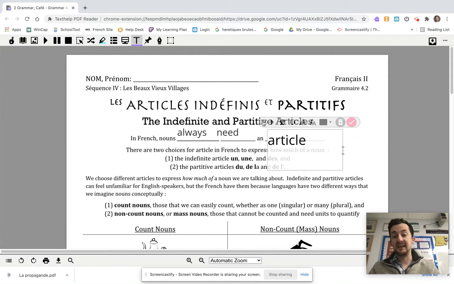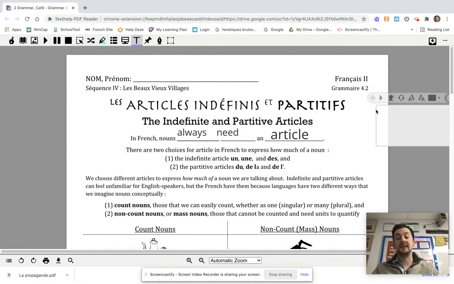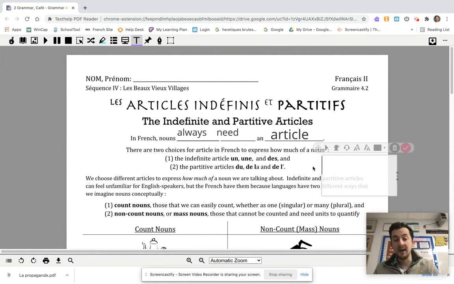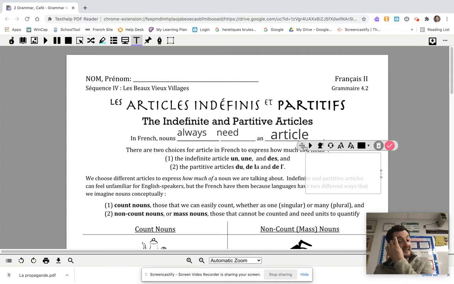And this is not the case in English. You might say something like, I want food. Cool. I want being your verb and then food being a noun. There's no article attached to it, and that's okay in English. English and a few other languages get away with that. But for the most part, languages, especially Romance languages, need to see an article so that they have information about that noun.